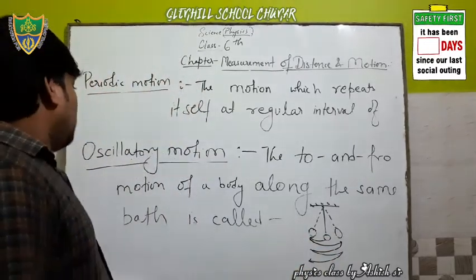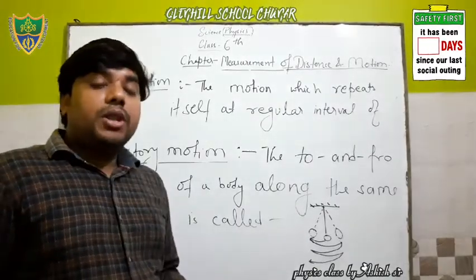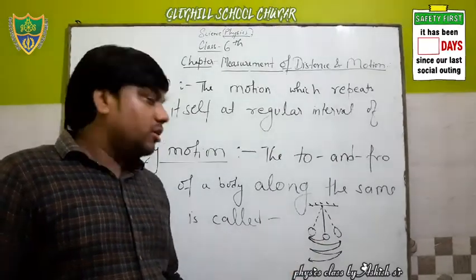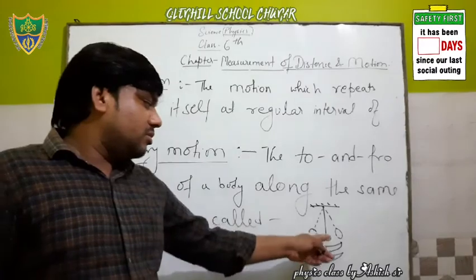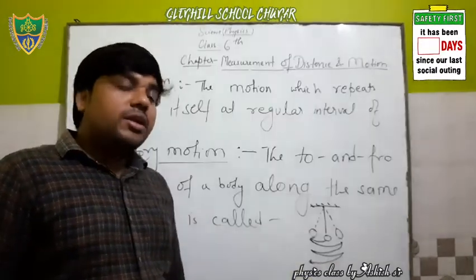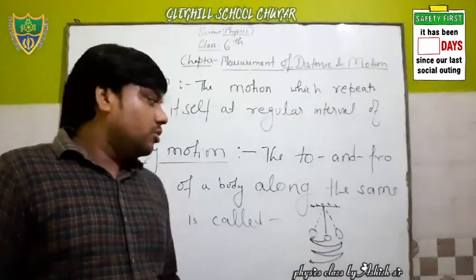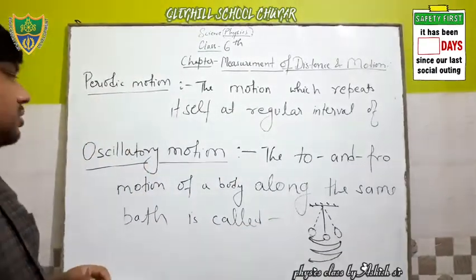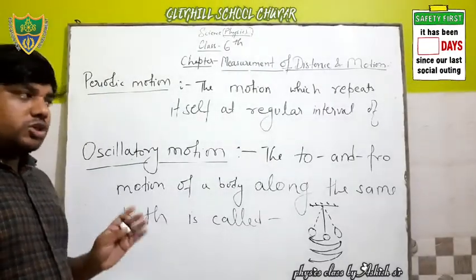Clear? That's why oscillatory motion is a kind of periodic motion, because this motion also repeats its motion at every regular interval of time. So oscillatory motion is what? Oscillatory motion is a kind of periodic motion. Understood?